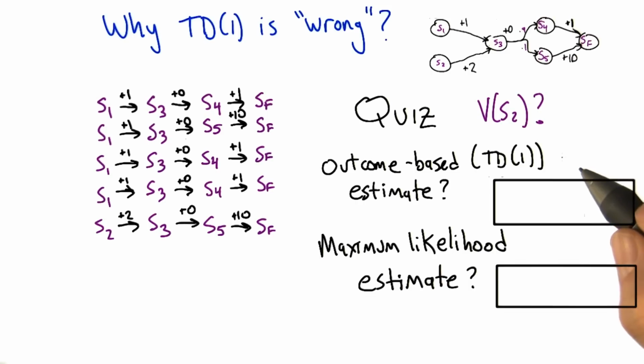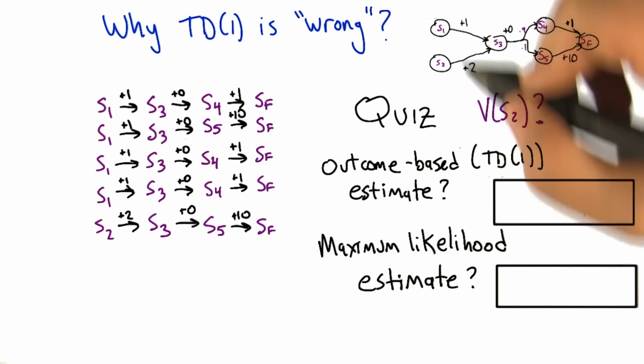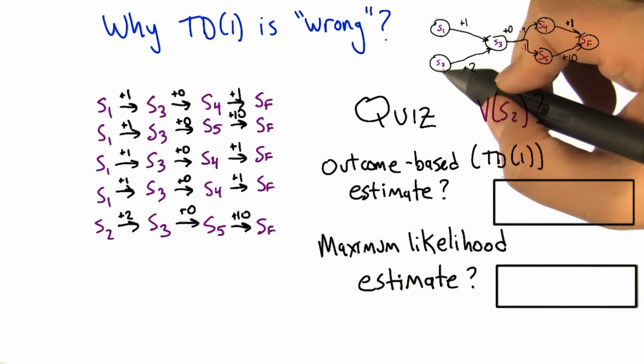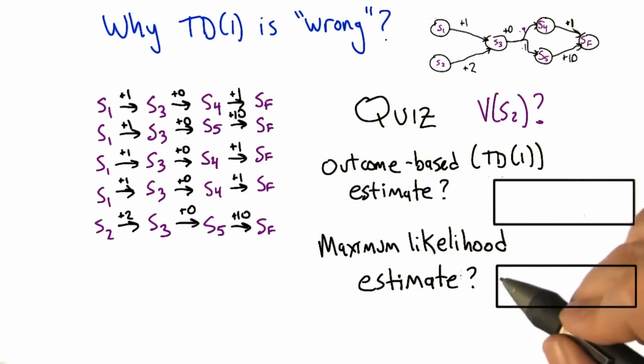Okay? And now what we want to figure out is what does TD1, or an outcome-based estimate, give us as an approximation for the value of S2 given this set of data. And then we'll compare it to what we get with the maximum likelihood estimate.